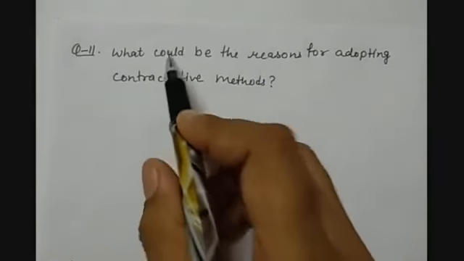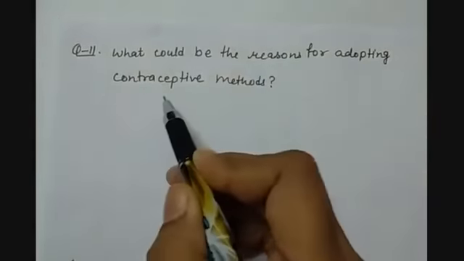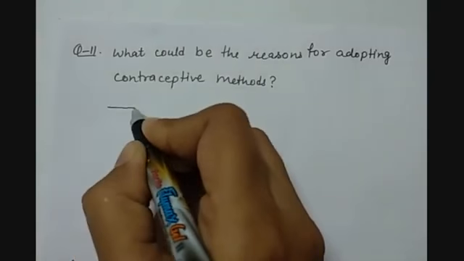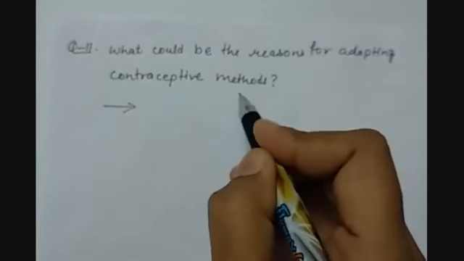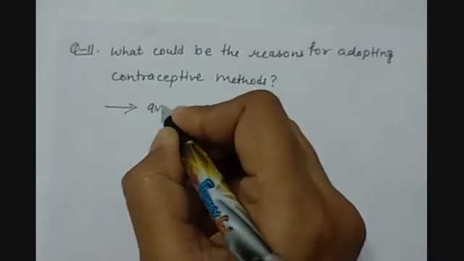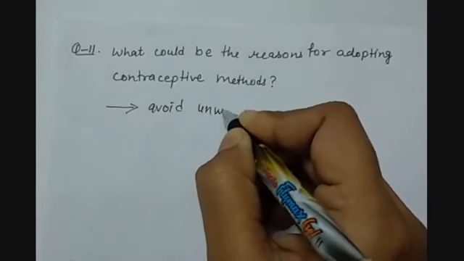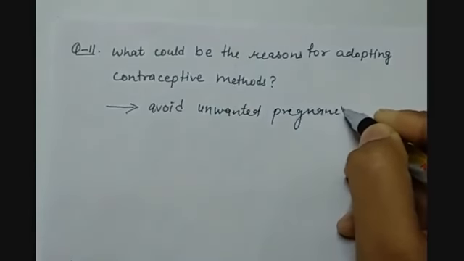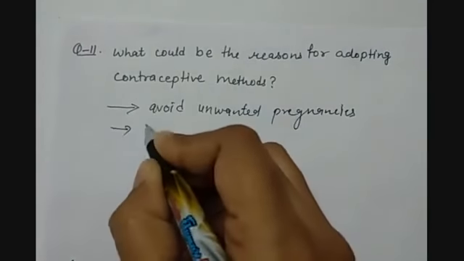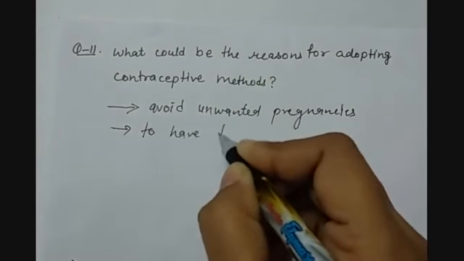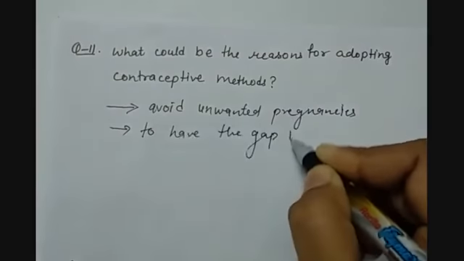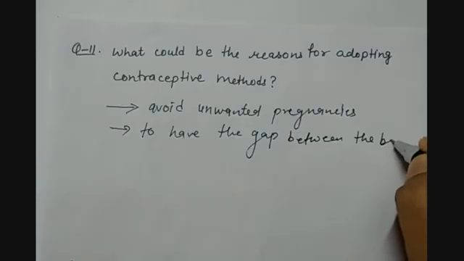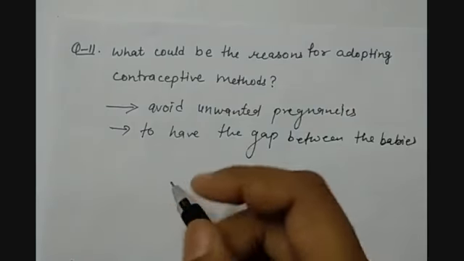Question number 11 is, what could be the reasons for adopting contraceptive methods? So children, the first and most important reason for using contraceptive methods is to avoid unwanted pregnancies, to have a gap between the babies that the parents would have.